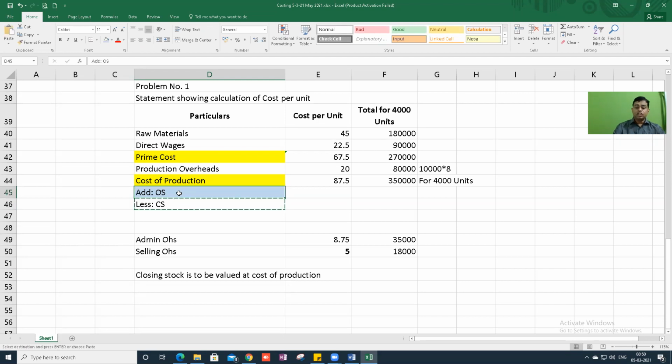Since in this question opening stock is not there, I can skip that line. So we are doing only less closing stock. Can you tell me what is the value of closing stock? I want your answer. My answer is ready. I just want to know your answer.